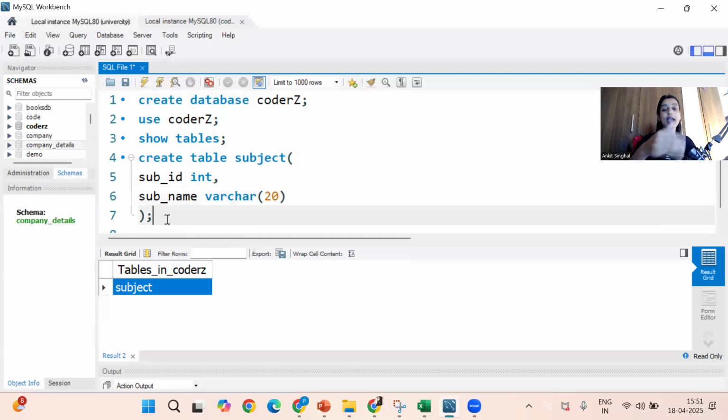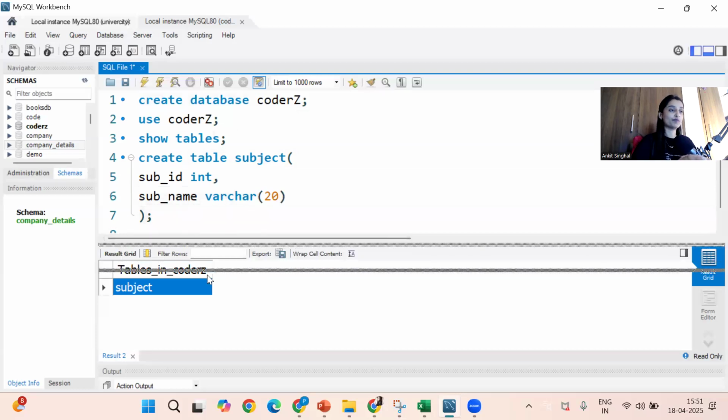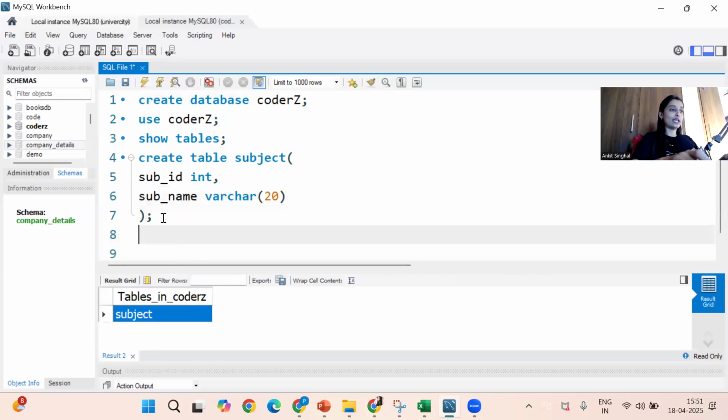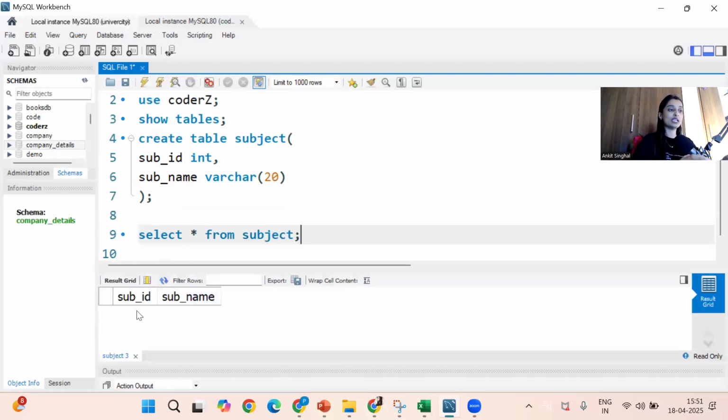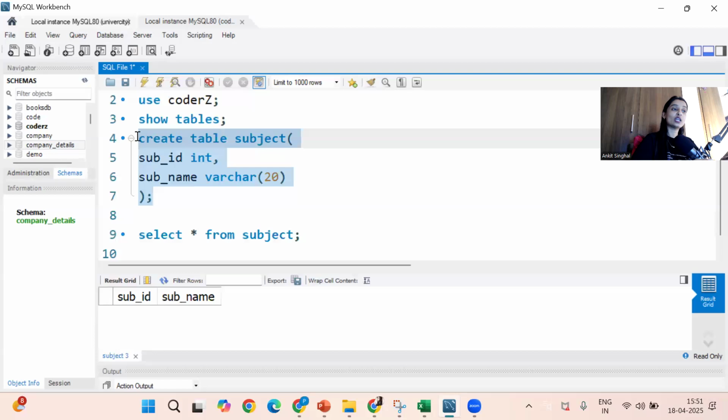Now inside that we have to insert the values as well. Okay. So before that, I'll just write one query. Select everything from, what is our table name? Subject. I'll execute this. Now see, table structure is ready with the two columns, subject ID and subject name. So by using SQL queries, you are communicating with your RDBMS, and accordingly inside the hard disk, this table structure is present now, inside your system storage.